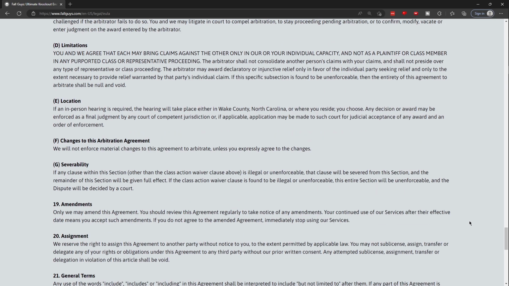D. Limitations. You and we agree that each may bring claims against the other only in our or your individual capacity and not as a plaintiff or class member in any purported class or representative proceeding. The arbitrator shall not consolidate any other person's claims with your claims and shall not preside over any type of representative or class proceeding. The arbitrator may award declaratory or injunctive relief only in favor of the individual party seeking relief and only to the extent necessary to provide relief warranted by that party's individual claim. If this specific subsection is found to be unenforceable, then the entirety of this agreement to arbitrate shall be null